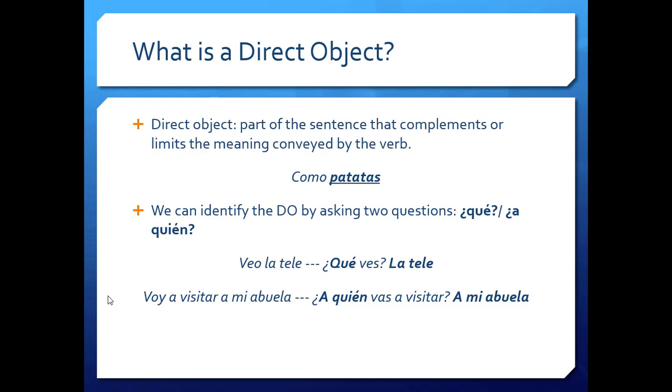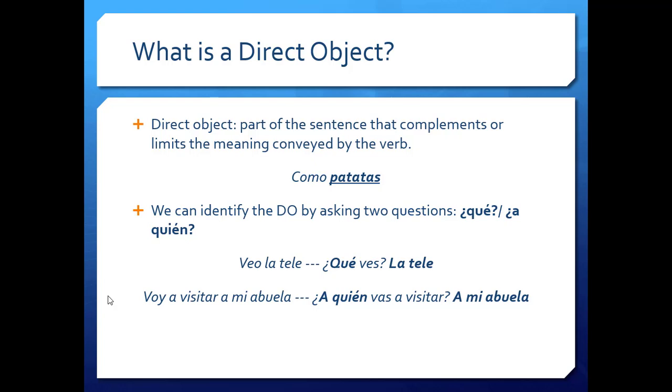The Spanish verb tenses book does not have practice on the direct object, which is the next thing we're going to do. So, direct objects. What are direct objects? Direct objects are the part of the sentence that complements or limits the meaning that the verb gives us by answering the question what. "Como patatas." What do I eat? Patatas. So patatas is the direct object. Now, it can also be a "quién" if the what is a person.